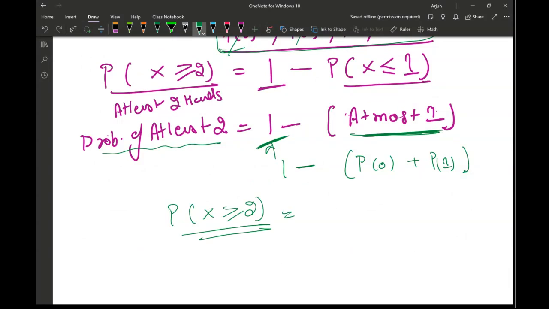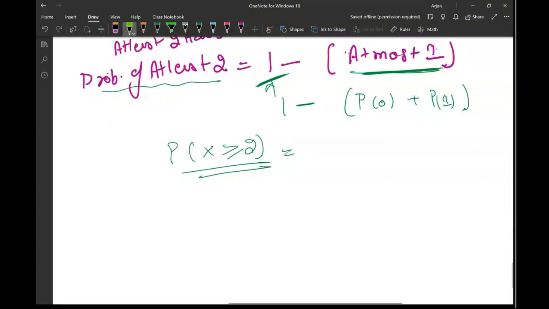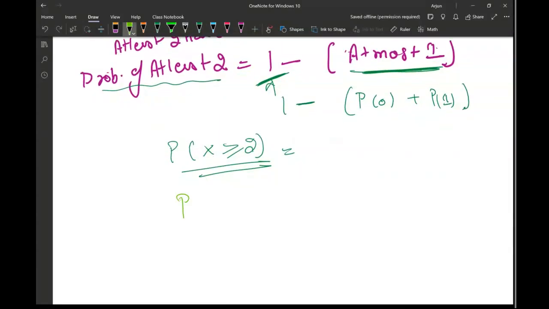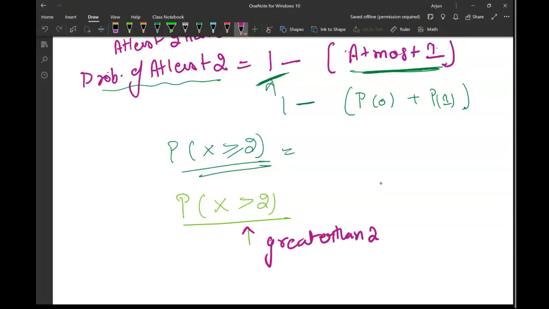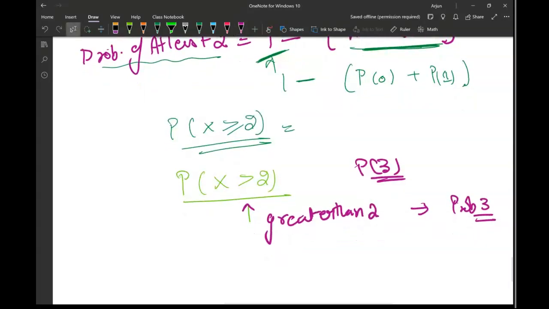Now, make sure whenever you are asked a question, you pay attention to what is written. If I write probability of x greater than 2, it means strictly greater than 2. Greater than 2 means there is only 3 left, so you're only going to get the probability of 3 in that scenario. So don't confuse yourself.